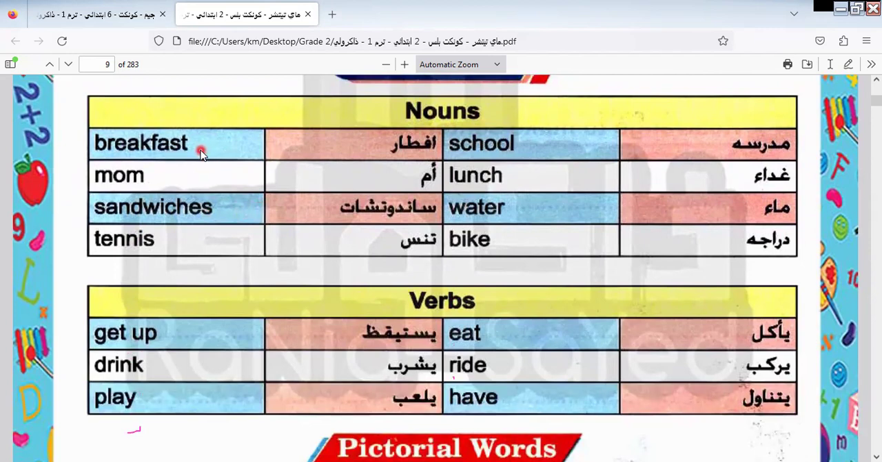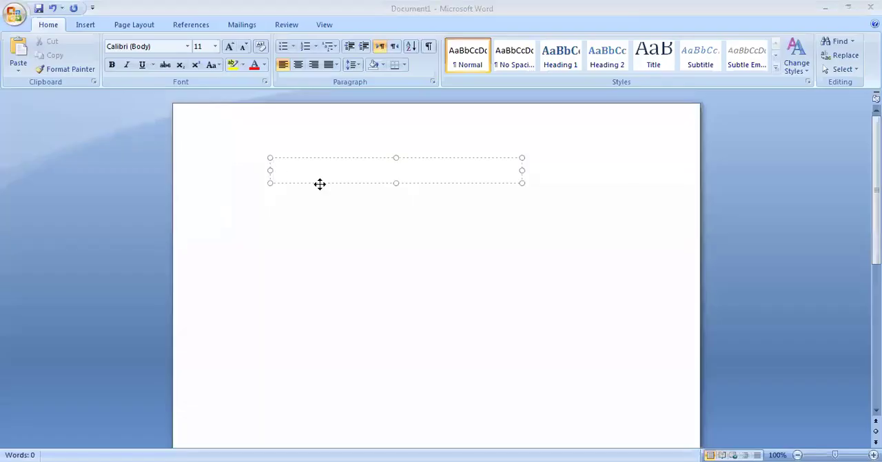Here we have the meals. Breakfast, lunch, and dinner. How many meals do we have? We have breakfast, lunch, and dinner. I would like to write it on a separate paper. Here we have 3 meals. What are the meals that we eat during the day?